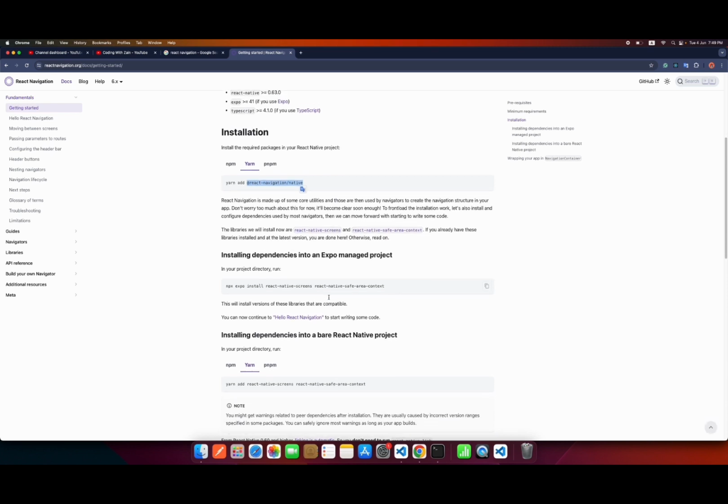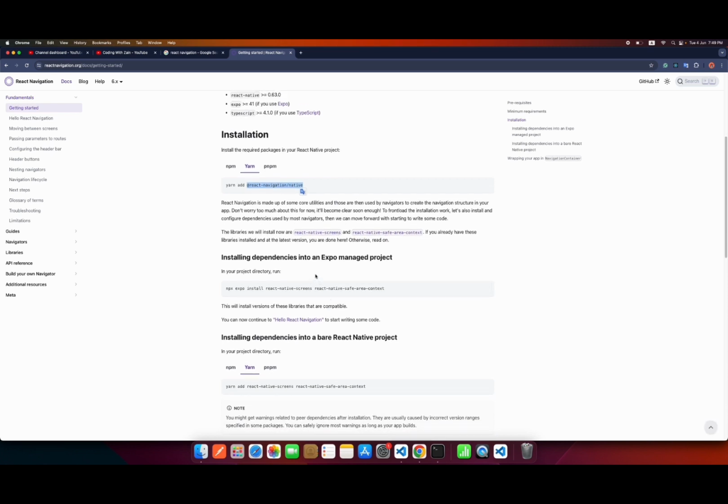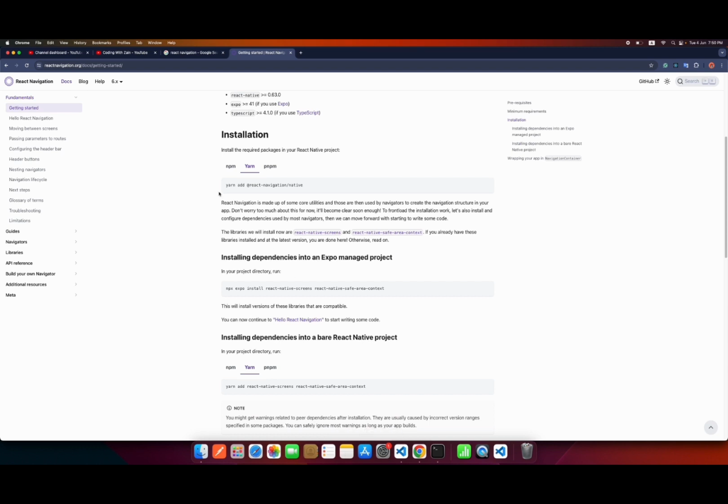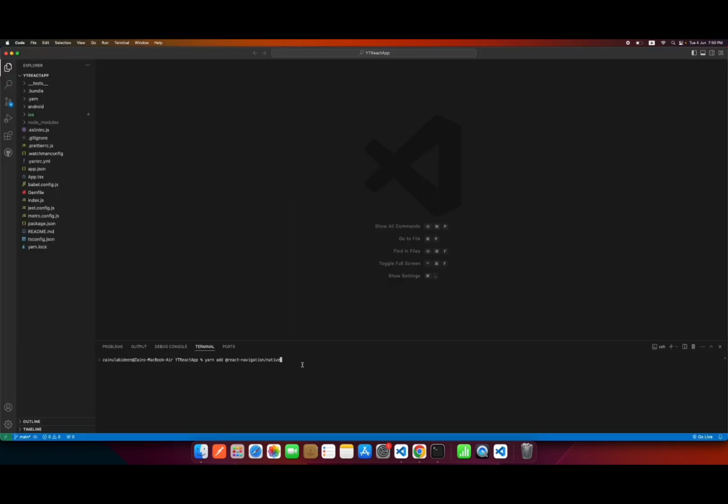command, but we are not using Expo over here. We are using React Native CLI. So first we will run this command inside our VS Code. If you want to open a terminal inside your VS Code, you just have to go to terminal, new terminal, and then the new terminal will open over here. I'm using Yarn, and you can also use npm to install this package, and we will press enter.